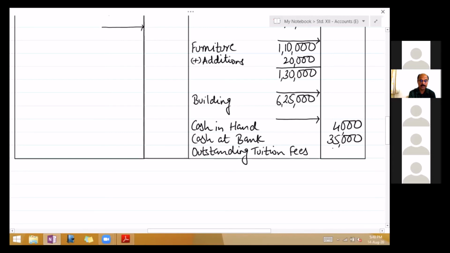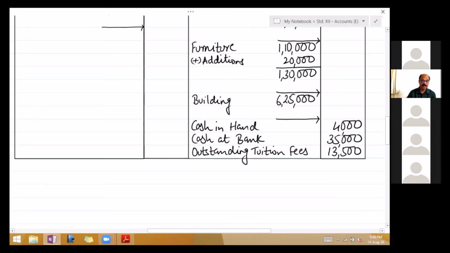Outstanding tuition fees 13,500. Next. Outstanding interest on loan 60,000. So students, this is again another expenditure outstanding. So go to the expenditure side